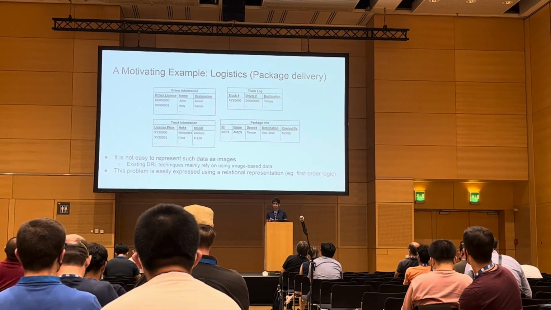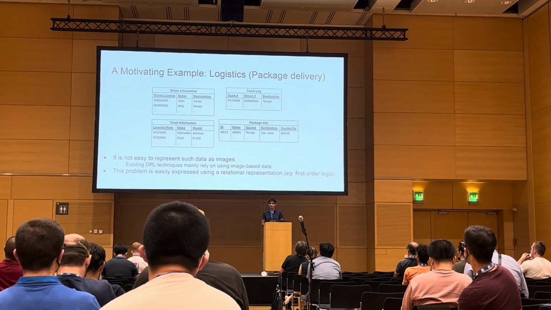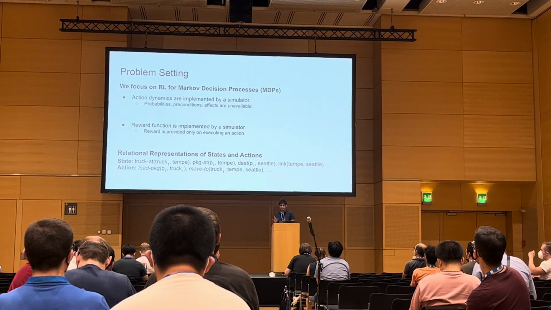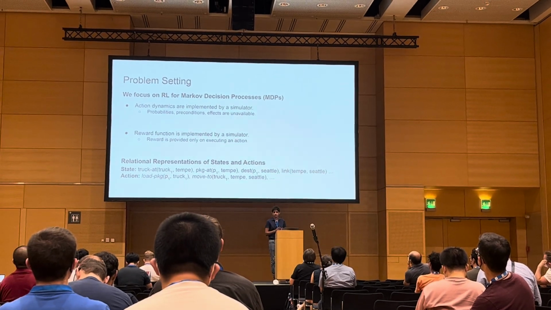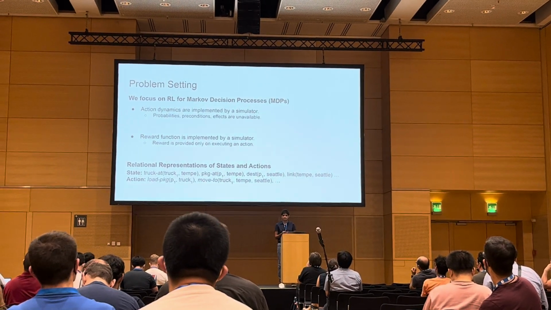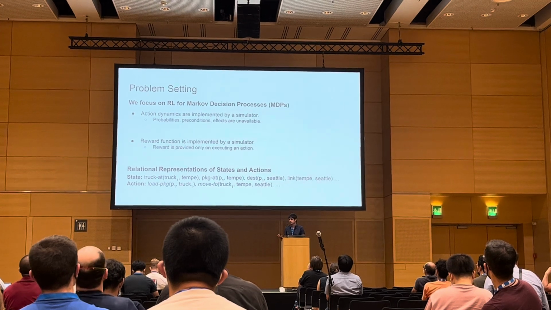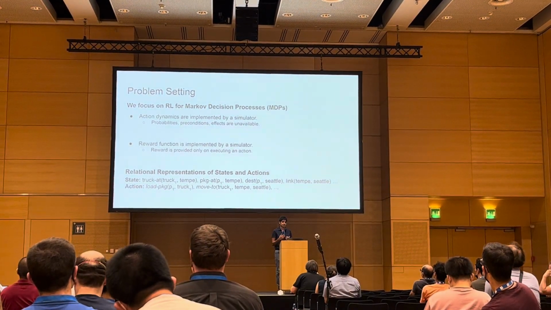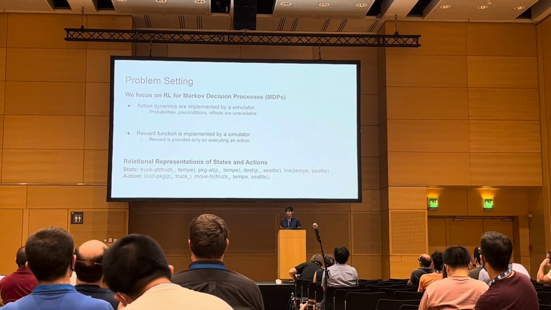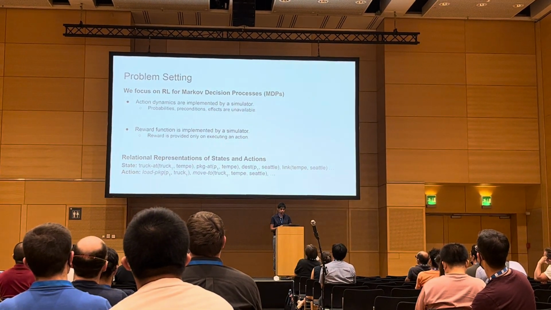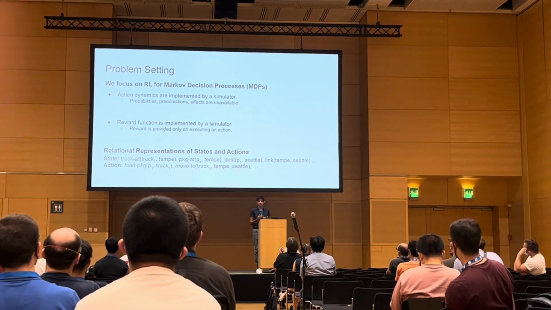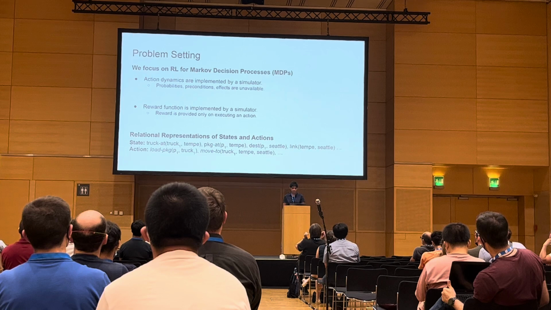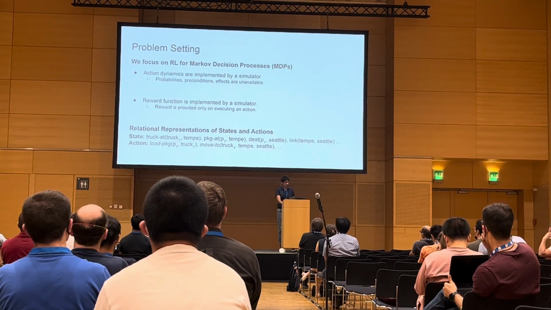However, these relational databases can easily be converted into relational representations, and I'll go about that more in the next slide. So, to briefly talk about the problem setting, we focus on RL for MDPs, where the action dynamics and the reward function are implemented by simulators. And instead of image-based states, now we have relational states and actions. So states are defined as sets of predicates. If you want to describe that truck 1 is at Tempe, you would just say a predicate: truck at Tempe, truck 1 at Tempe.